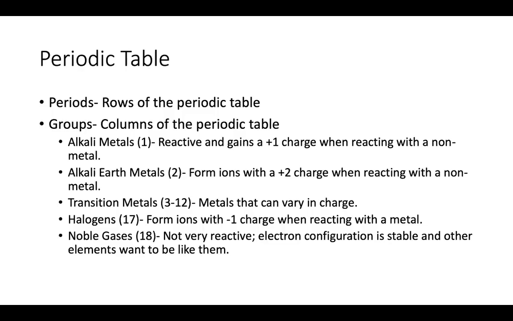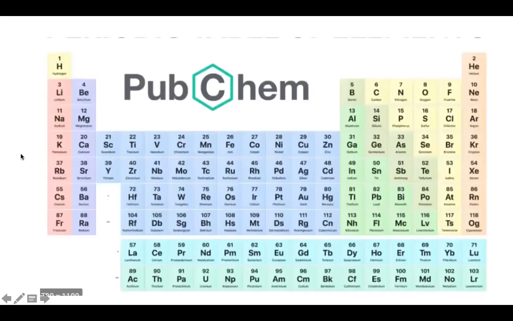Halogens, which is group 17, they like to get -1 charges, right? That's your fluorine, chlorine, bromine, iodine. And then group 18 is our noble gases. We don't really talk about them much in this class because they are very unreactive, right? They don't often participate in chemical reactions.